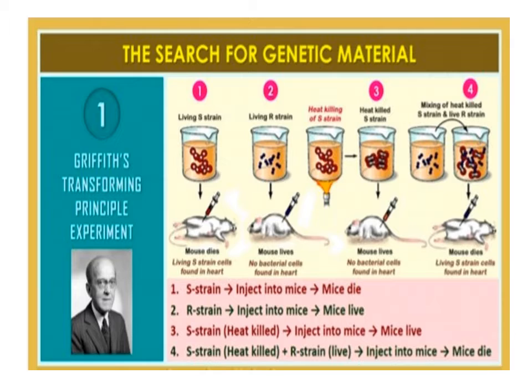Here it has been given in table form. S strain injected into mice, mice die. R strain injected into mice, mice live. S strain heat killed, injected into mice, mice live. S strain heat killed plus R strain live, injected into mice, mice die.